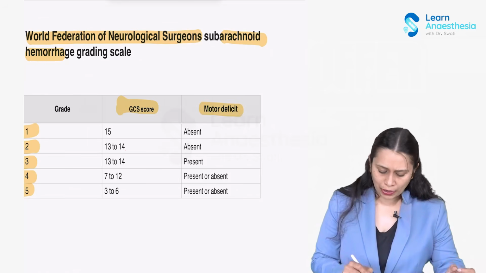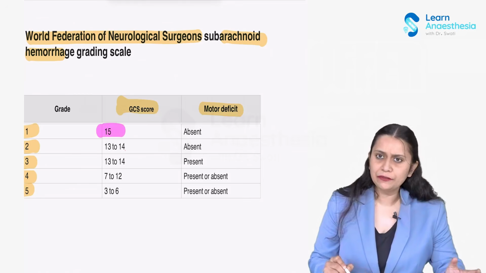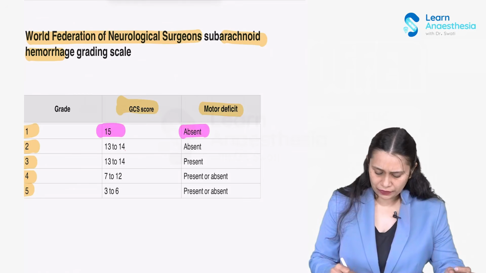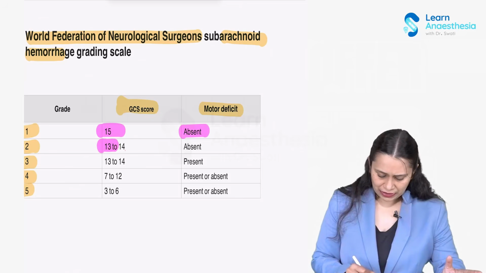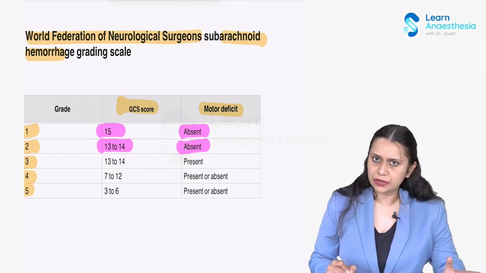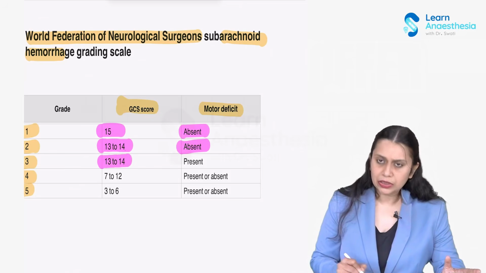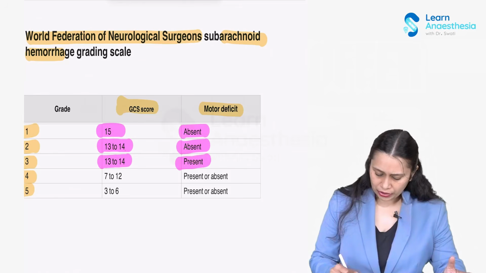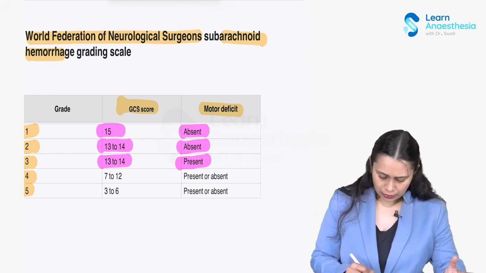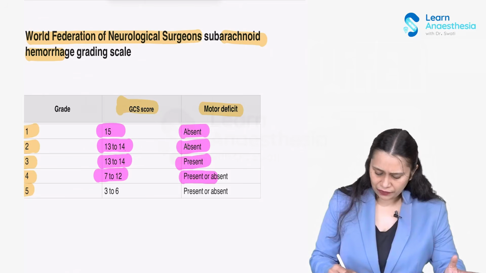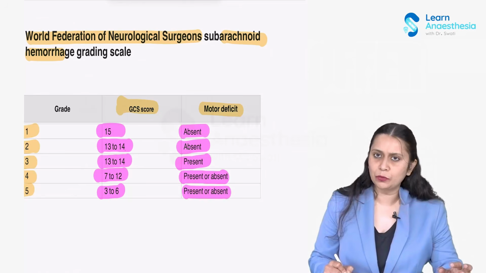Grade 1, GCS 15, no motor deficit. Grade 2, GCS 13 to 14, no motor deficit. Grade 3, GCS 13 to 14 with motor deficit. Grade 4, GCS 7 to 12, motor deficit present or absent. Grade 5, GCS 3 to 6, motor deficit present or absent.